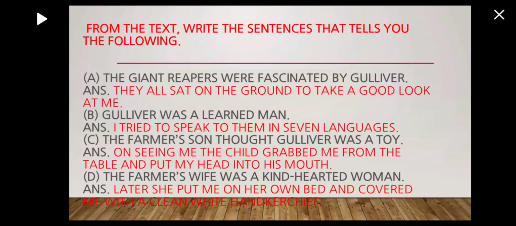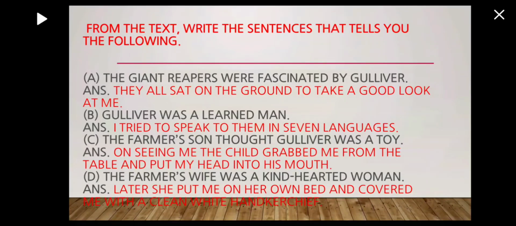Okay, next. From the text, write the sentences that tell you the following. First, the giant reapers were fascinated by Gulliver. Can you tell me by which line do you find this? Answer is they all sat on the ground to take a good look at me. So it means they were fascinated, they were very surprised, right? And they were attracted by Gulliver. That's why they all sat down on the ground to have a good look at him.